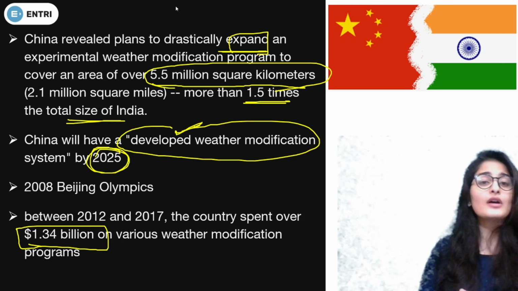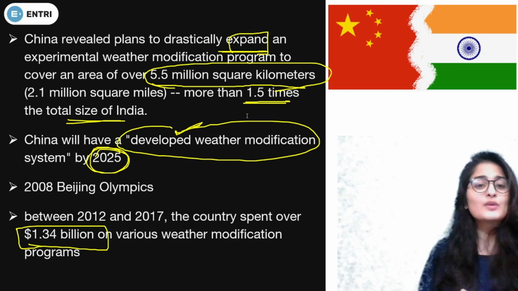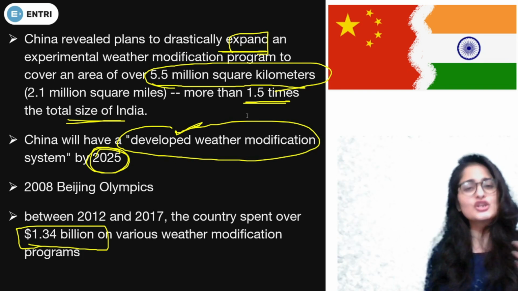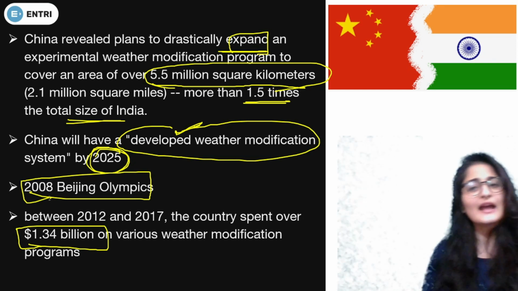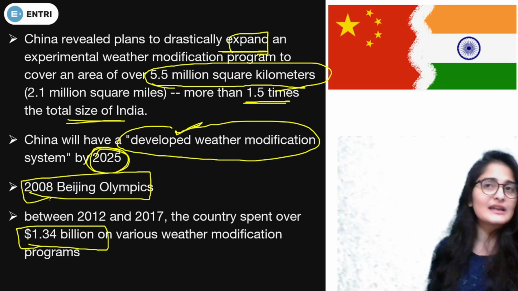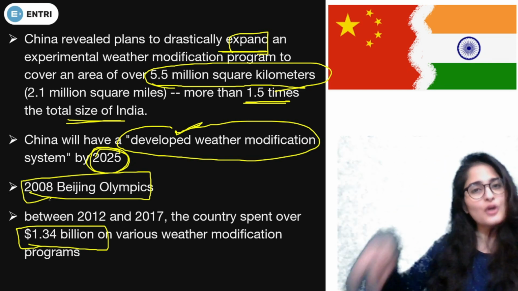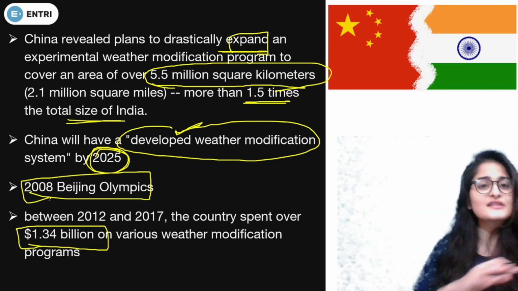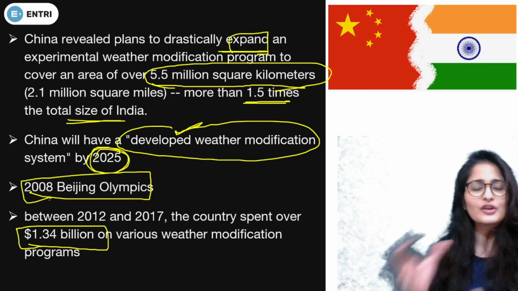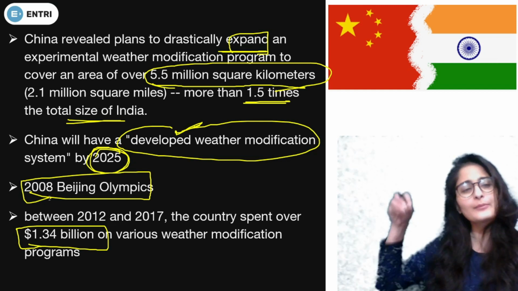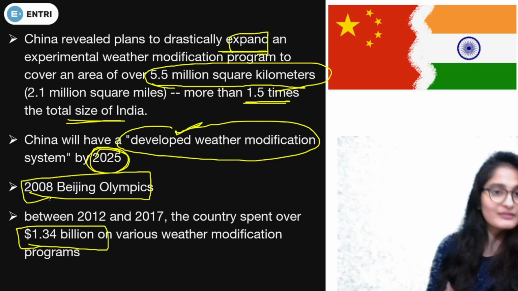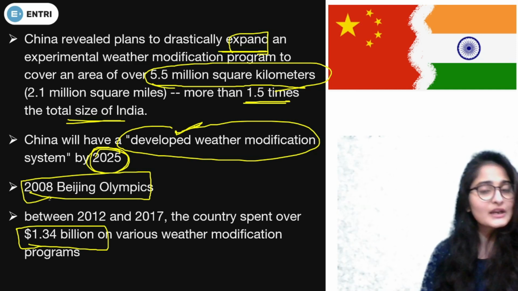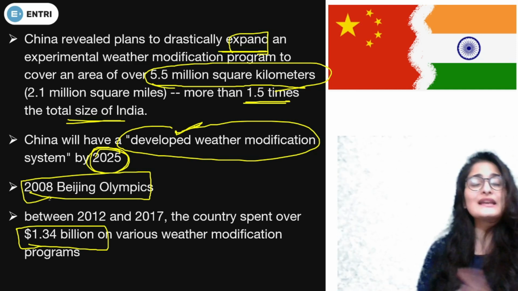Initially, it was supposedly used at the time of the Beijing Olympics in 2008. At that time, there was a possibility that rainfall would happen at the time of the opening of the Olympics. So they changed the weather. They made the rainfall happen before, due to which the whole opening ceremony was saved. This was a beneficial thing, as a clear sky was attained.